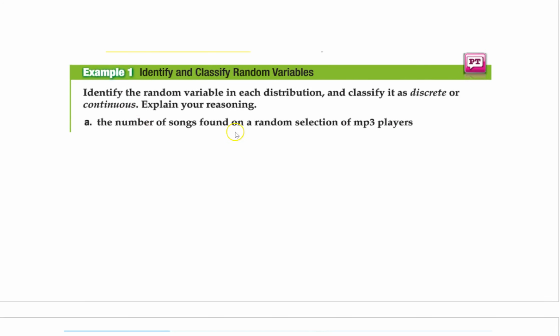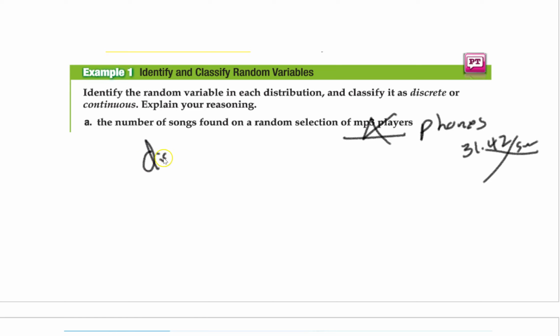So first thing we're going to do, let's see if we can identify it. The number of songs found on a random selection of MP3 players. Let's say phones. Because, it's 2000, whatever. So this one, could you count this? Always one thing, could you count the number of songs in your phone? Is your phone going to have 31.45 songs? No. It's going to be countable. It's going to be 30 or 40 or 500, whatever you have. So this is discrete. You could count them. You're not going to get half a song.